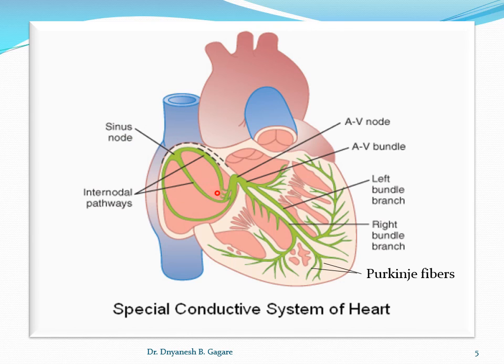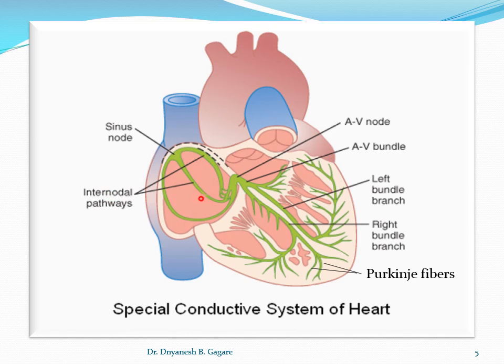If you see the orientation of the heart, there are the right atrium, left atrium, right ventricle, and left ventricle. On the right atrium is the SA node. The AV node is also located on the right atrium, and it is connected by the internodal pathway. Three preferential channels are there: the anterior pathway, middle pathway, and posterior pathway.